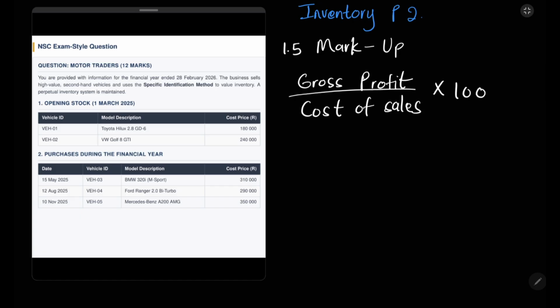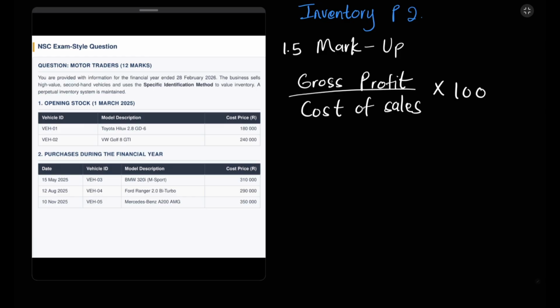times 100. So guys, when you deal with, for example, the markup or the gross profit percentage on turnover as well as turnover, so these are financial indicators. What I can advise you is that you should remember all the formulas. Try to cram all the formulas the day before, or practice inventory as much as you can so that you remember the formulas. You know your gross profit so far, and you know your cost of sales as we've done in the previous examples.